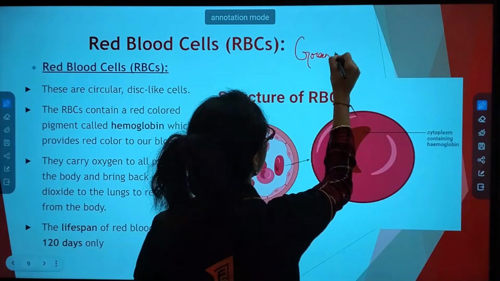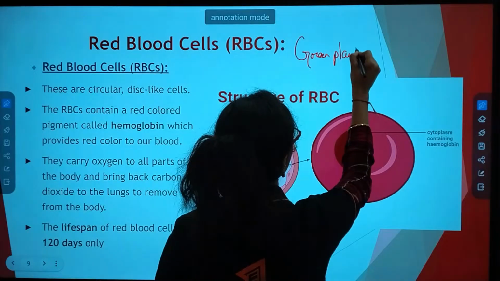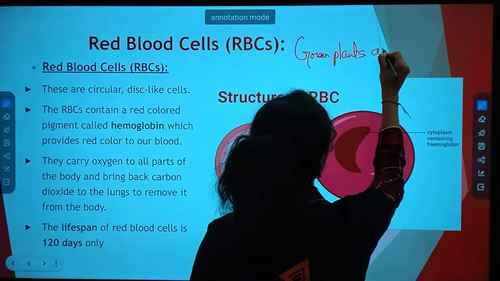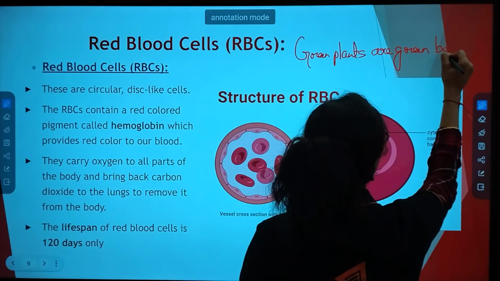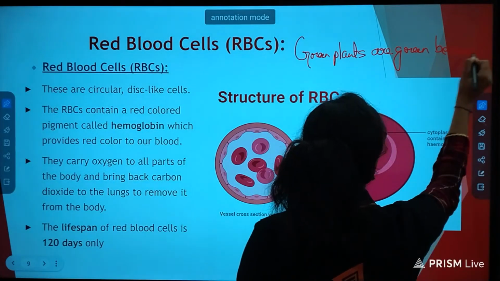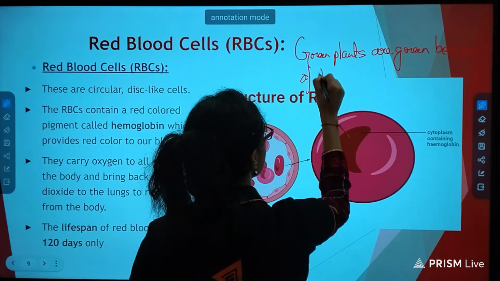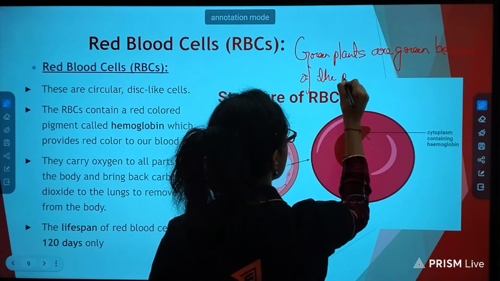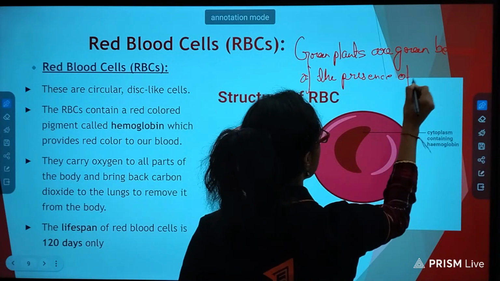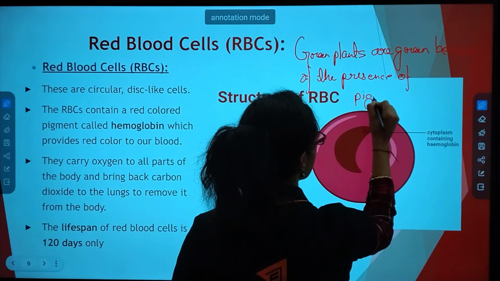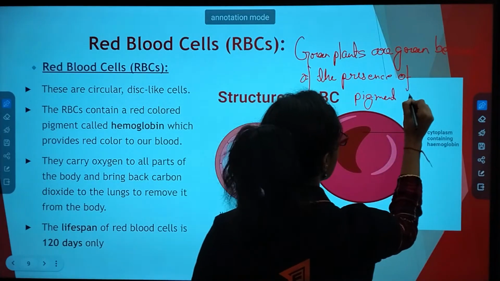Green plants are green because of the presence of the pigment chlorophyll.